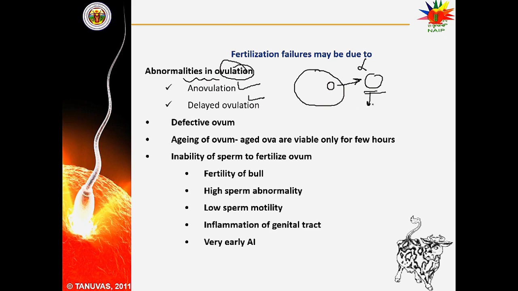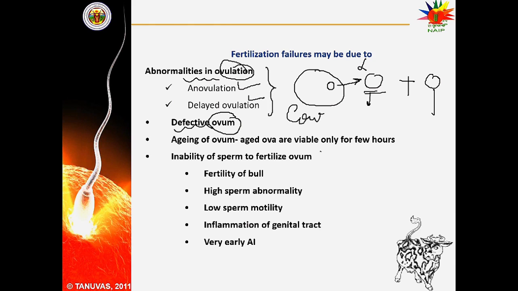So as a result of both of these factors, the sperm is unable to fertilize this ova because there is no ova. Second reason for the fertilization failure is defective ovum. Friends, if this ovum is defective, the sperm cannot fertilize this ova. These are the main factors on the side of cow.